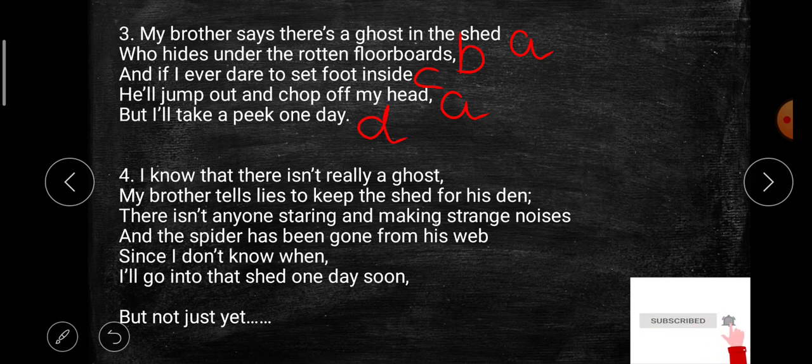Now the last stanza. First word is ghost. We'll label it with letter A. Next word is den. It is a new sound, so we'll take the next letter, that is B. Next is noises. It is also a new sound, so we'll take the next letter, that is C. Next is web. Again a new sound, so we'll label it with the next letter, that is D. Next is when. When and den end with a rhyming sound, so we'll repeat the letter B. Next word is soon. It is also a new sound, so we'll take the next letter, that is E. Now the last word, yet. Again a new sound, so we'll label it with the next letter, that is F.